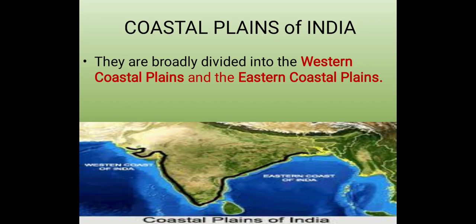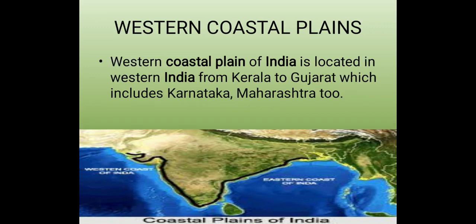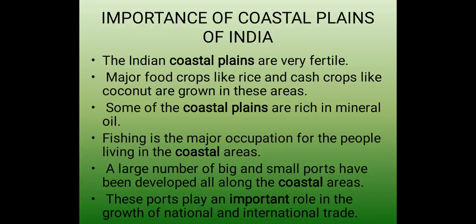Now we will talk about the coastal plains of India. They are broadly divided into western coastal plains and eastern coastal plains. Now we will talk about eastern coastal plains. Eastern coastal plains of India are located in eastern India, from Tamil Nadu to West Bengal, which includes Andhra Pradesh, Telangana and Odisha. Western coastal plains of India are located in western India from Kerala to Gujarat and include Karnataka and Maharashtra too.